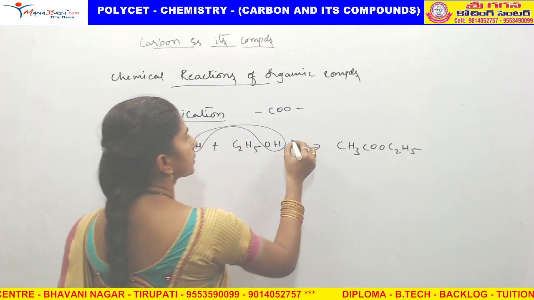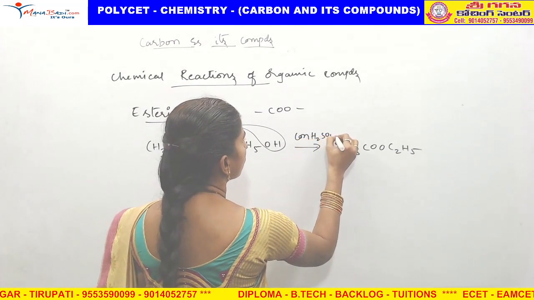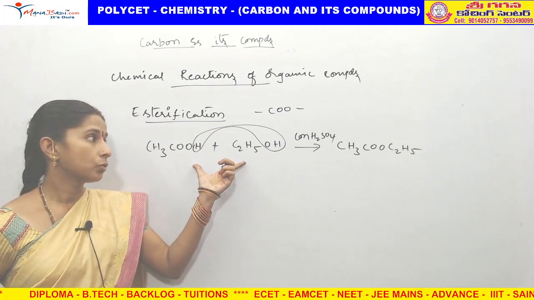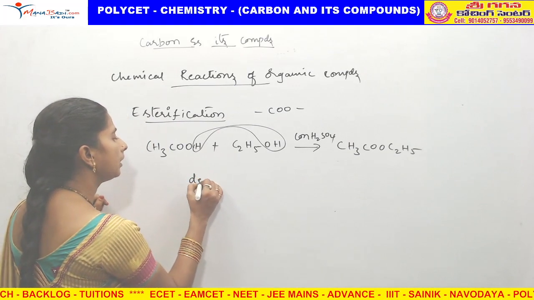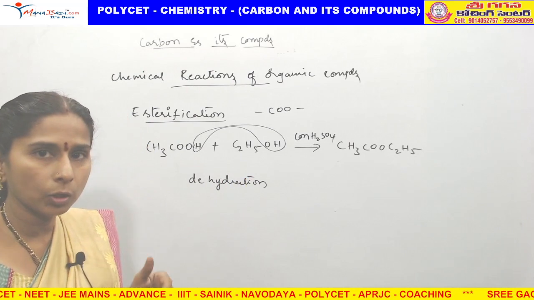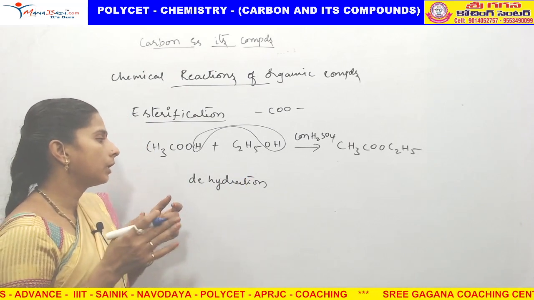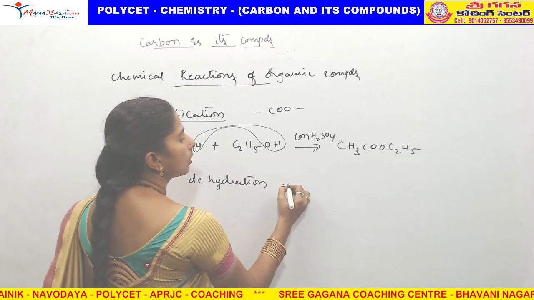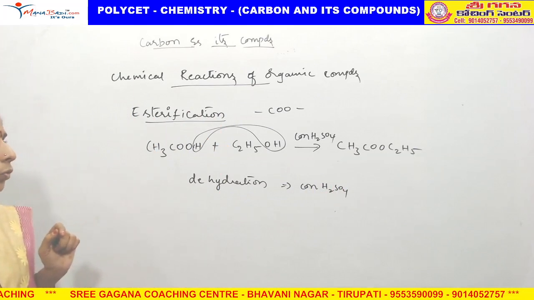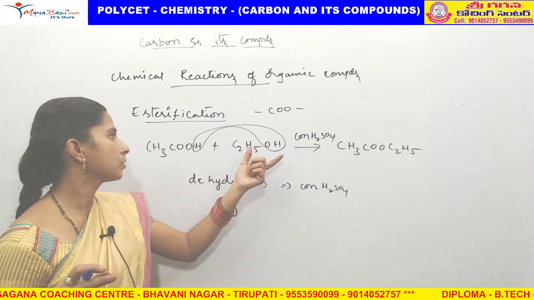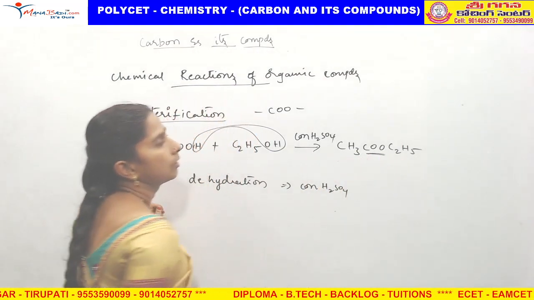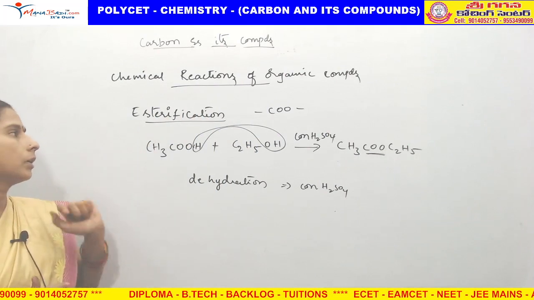This happens in the presence of concentrated H2SO4, which means we are removing water from 2 molecules. So this is called dehydration. Dehydration means removal of water. In our body also dehydration takes place, which means water is being removed. Here concentrated H2SO4 is a good dehydrating agent; it can remove the water. So from these 2 molecules water will be removed and we will get the ester. This ester formation is called esterification.